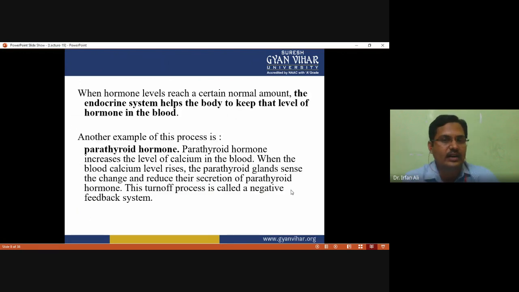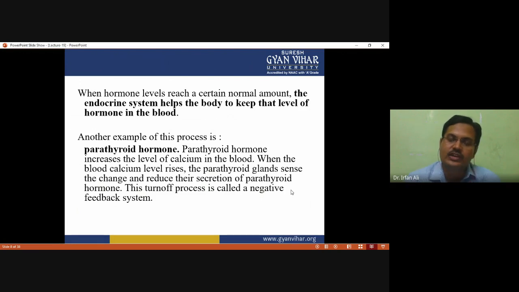When the hormone level reaches a certain normal amount, the endocrine system helps the body to keep that level of hormone in the blood. Another example of this process is parathyroid hormone, which increases the level of calcium in the blood. When the blood calcium level rises, the parathyroid gland senses the change and reduces its secretion of parathyroid hormone. This kind of process is called a negative feedback system.